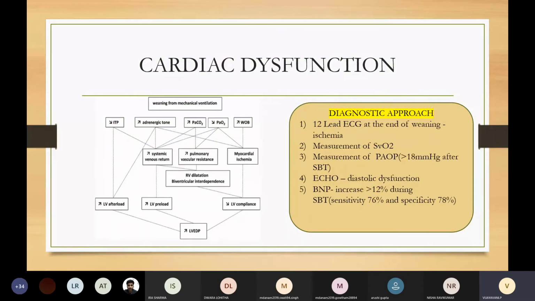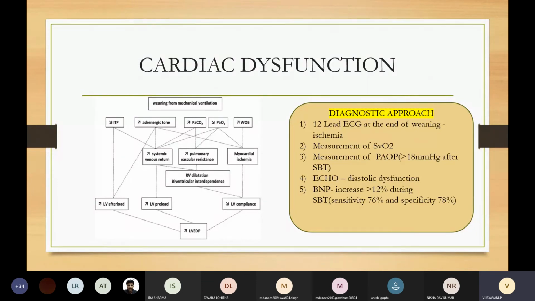And BNP. A BNP increase of more than 12% during SBT has a sensitivity of 76% and specificity of 78% in diagnosing cardiac dysfunction. BNP is released from the cardiac ventricles in response to myocardial stretch. BNP is the most powerful hormonal predictor of LV filling pressure.